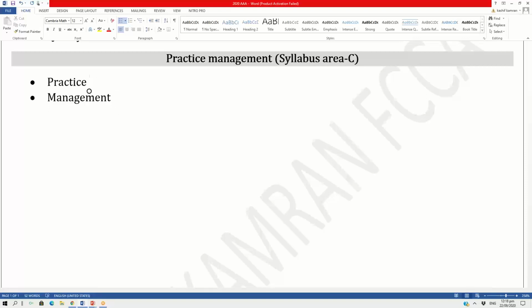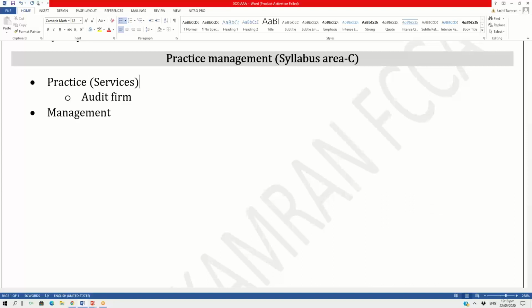Practice. Obviously, we are in the AAA paper, we are an auditor, and in the AAA paper we're thinking about audit and the audit firm. When we speak of practice, which practice are we talking about? We're talking about the practice of the audit firm. Now, what is the practice of the audit firm? The audit firm has two types of practice. Practice means the services.